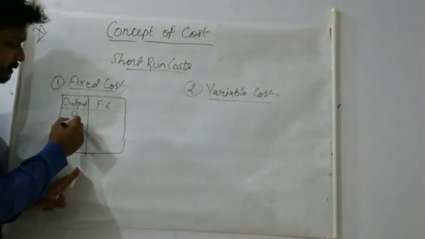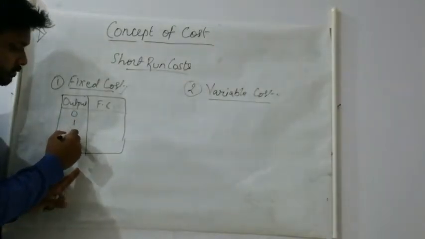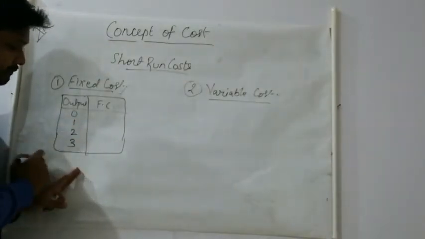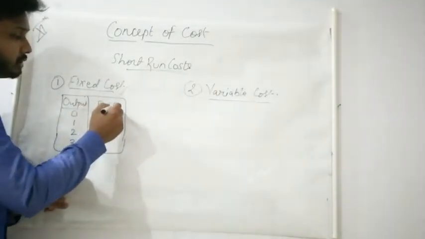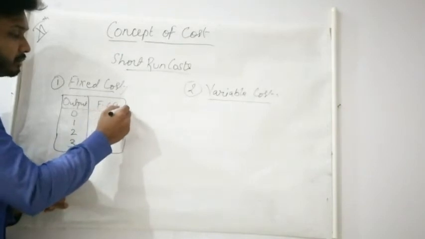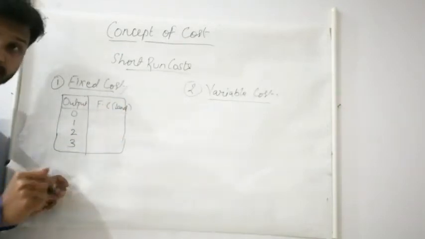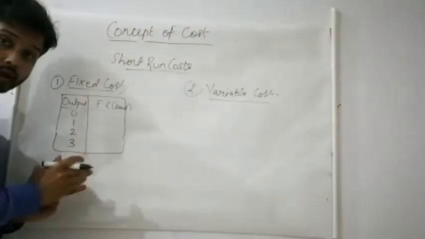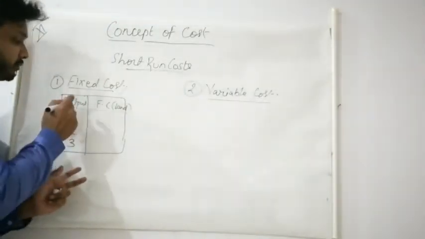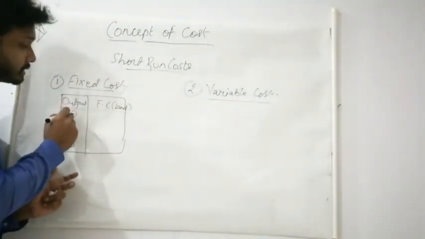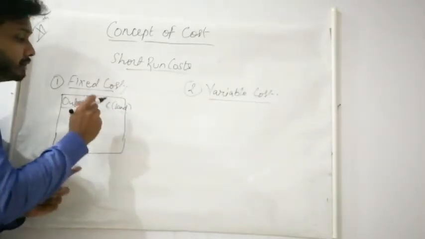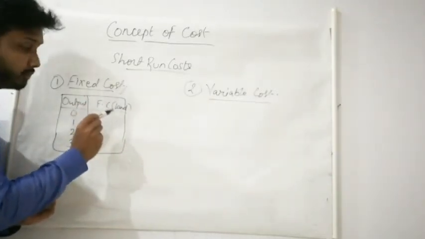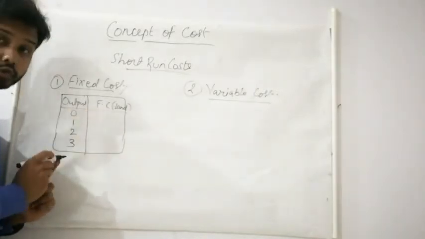Then output is 1, 2 and 3. What you have to see here is that suppose in the fixed cost we are taking land. Before the starting of our business, before even the production starts, we will have to purchase land. It means that there is no direct relation between the fixed cost and the output.